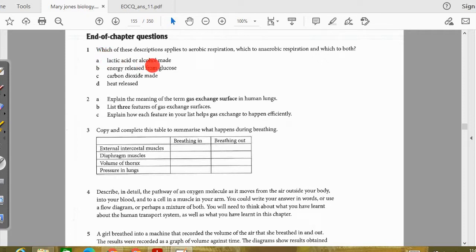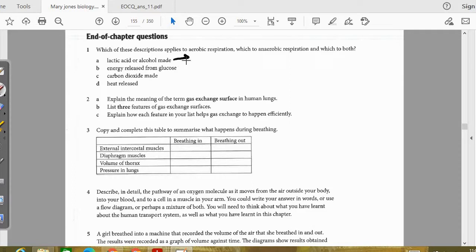First question is, which of these descriptions applies to aerobic respiration, which to anaerobic, and which to both? So first of all, we need to find out whether these A, B, C, D descriptions are related to aerobic, anaerobic, or both. First, A is lactic acid and alcohol are made.